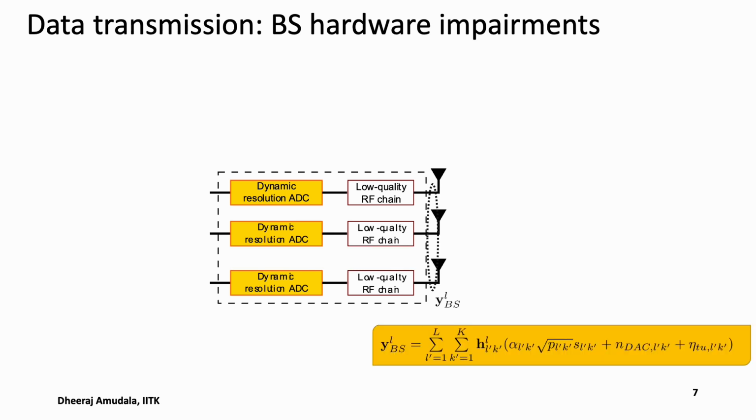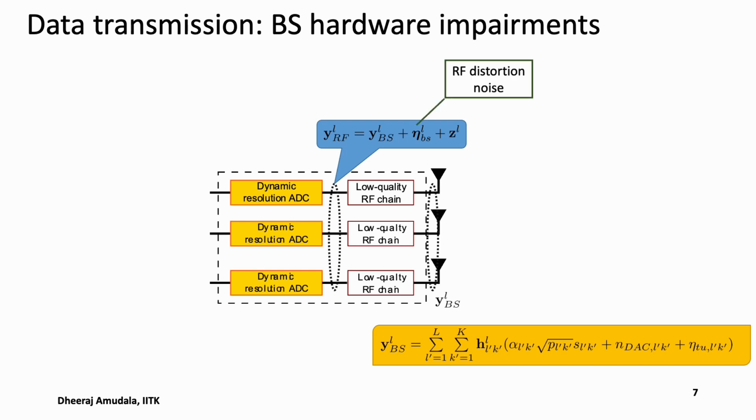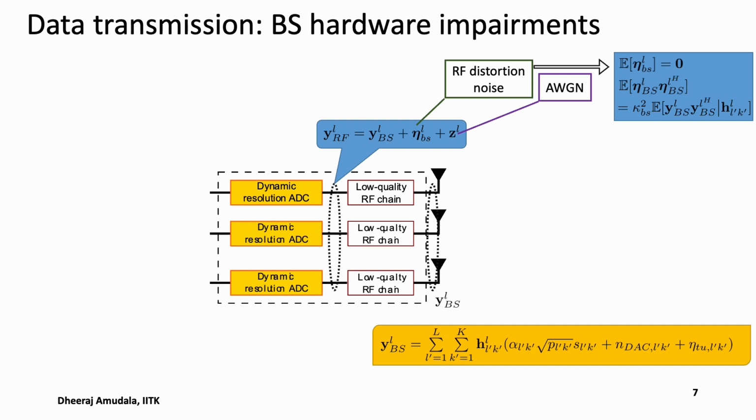The received signal at the base station antennas y_BS_l passes through these low quality RF chains, and its output is modeled as this. Here eta_BS_l is the RF distortion noise, and z_l is the additive white Gaussian noise at the base station. The RF distortion noise, similar to the user side, has zero mean and variance this, where kappa_BS denotes the base station error vector magnitude.